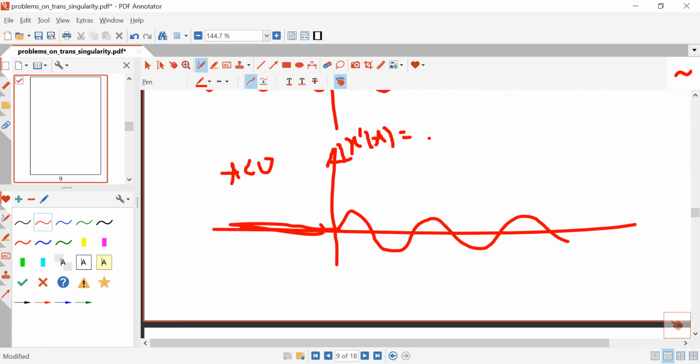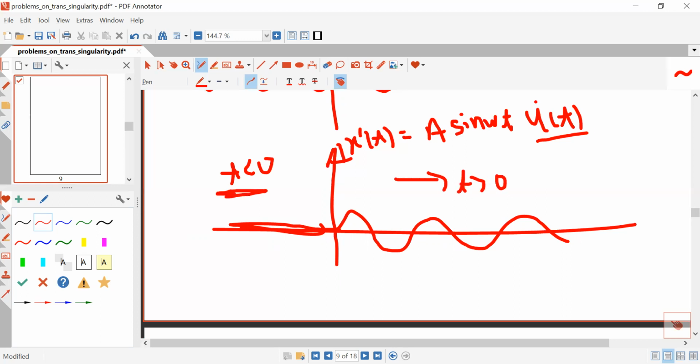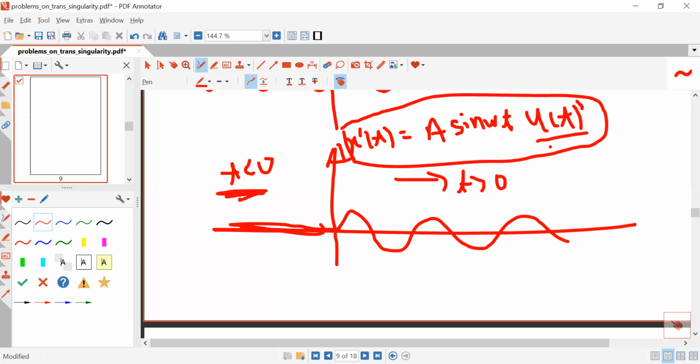In this case, x dash t will be A sin omega t, but this plot is existing only in the right half, so you will multiply it with u(t). Because u(t) will be 1 only in the right half, or t greater than 0. When t is less than 0, u(t) will be 0, and A sin omega t into 0 will be 0. So just by multiplying with the unit step signal, you can get the plot existing in the right half.